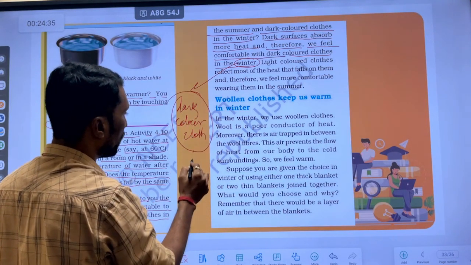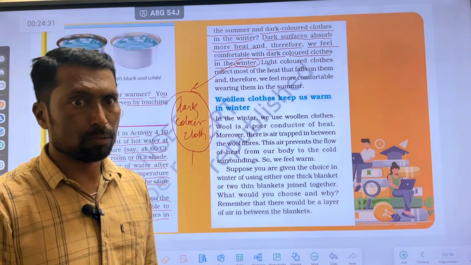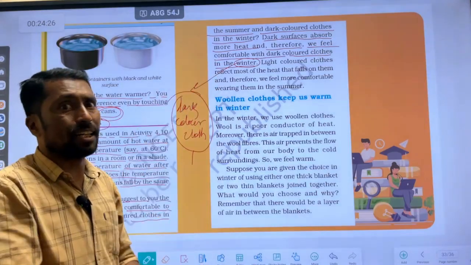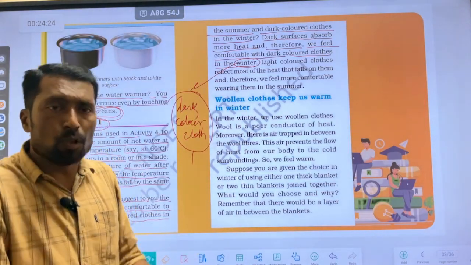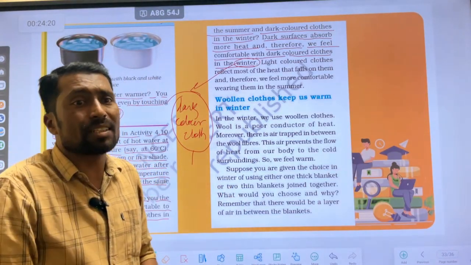Dark color clothes in which season? Winter, because the temperature is very low and we have to feel warmer. Due to that we wear dark color clothes because they absorb the heat energy. They absorb more of the heat energy that comes from the sun, and in the winter season we feel comfortable and warm.